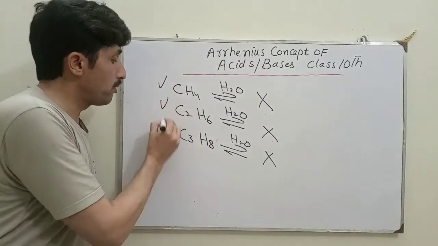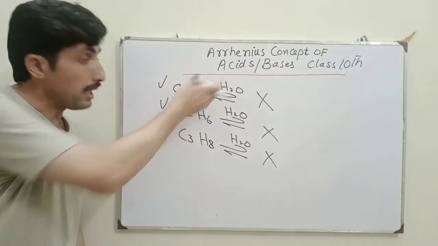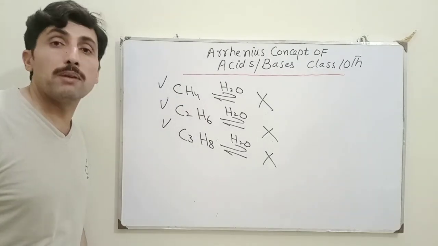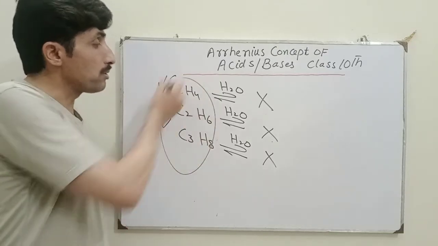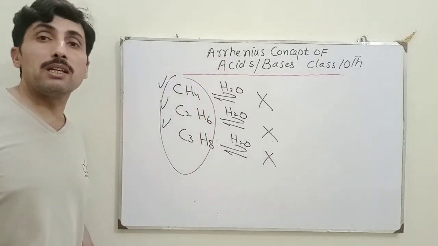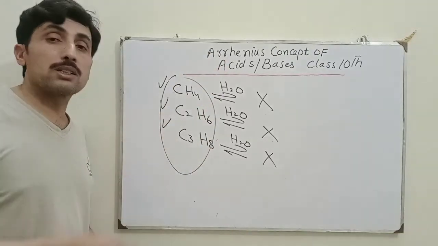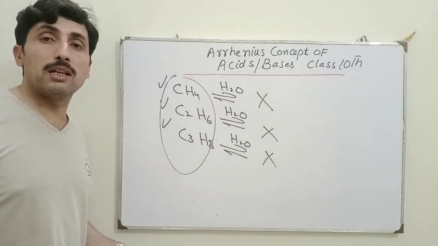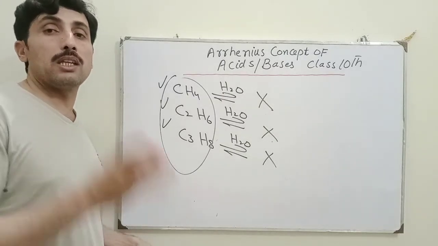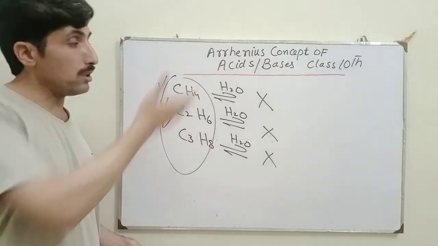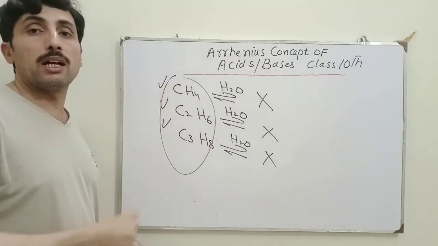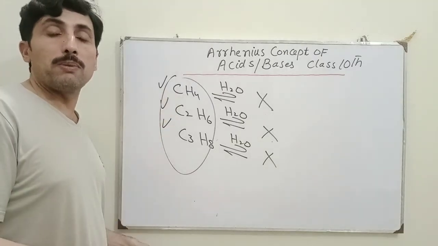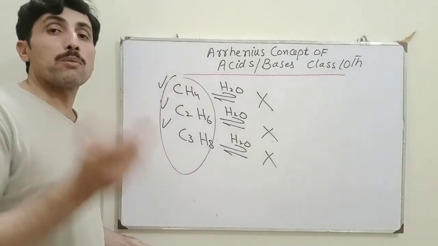So these compounds contain hydrogen, but they cannot ionize inside aqueous medium in water, and they cannot produce proton. So these compounds cannot be explained on the basis of Arrhenius theory and the Arrhenius concept, because in the Arrhenius theory and Arrhenius concept we have studied that the compound containing hydrogen will be split inside aqueous medium and produce proton, but these compounds contain hydrogen atom, but they will never split in water and will never produce proton.